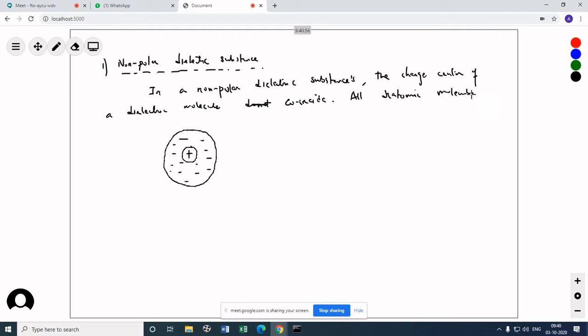All diatomic molecules are examples of non-polar. Polar means poles. You have separate poles. These are examples of non-polar dielectric substances. Now what happened?